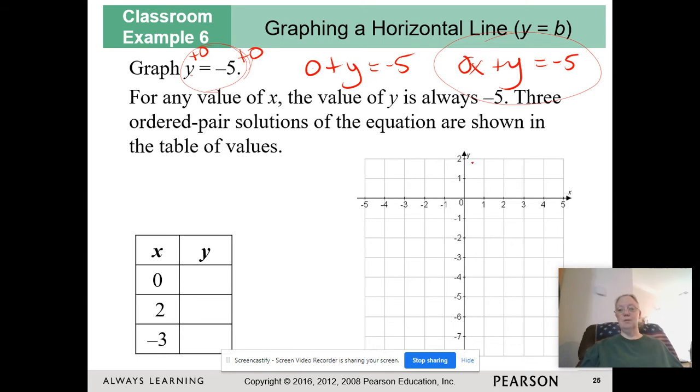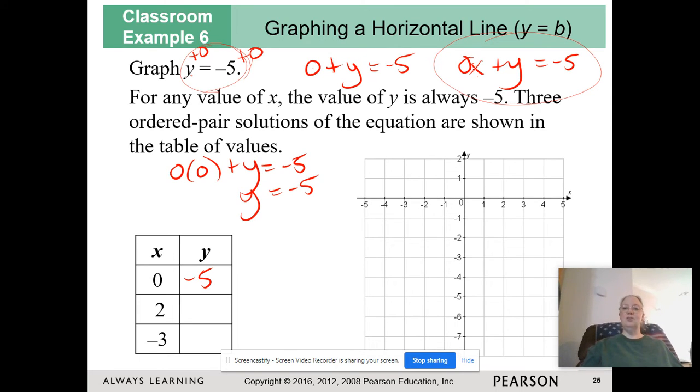And some students struggle, like if I ask you to plug in x equals 0, they're like, where do I plug it in? Well, you plug it in for x. So you have 0 times 0 plus y is equal to -5, or y is equal to -5.